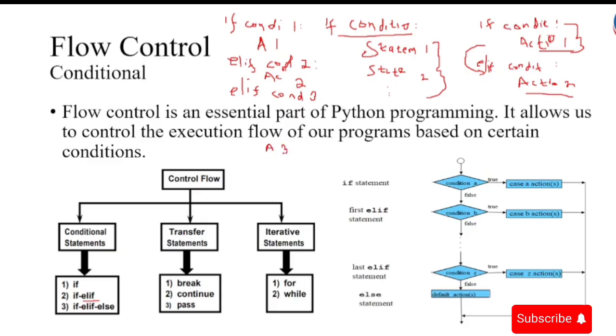Again I have elif, so I can proceed with a lot of elif conditions. And then I have the else, with a certain action. For example, I can talk of a default action.